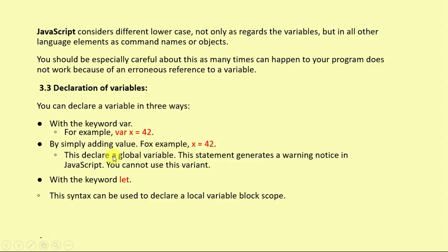This declares a global variable. This statement generates a warning notice in JavaScript, so you shouldn't use this variant. And secondly, with the keyword let, this syntax can be used to declare a local, block-scoped variable.